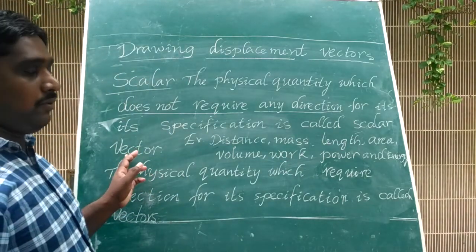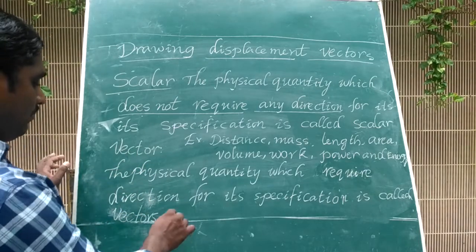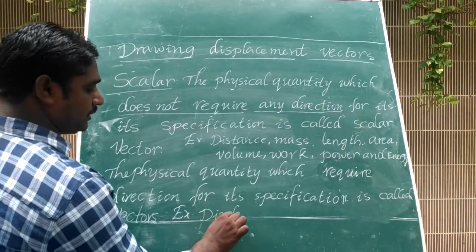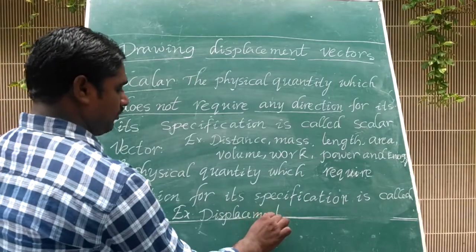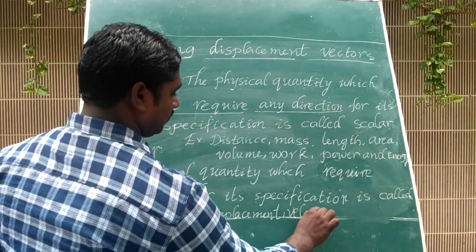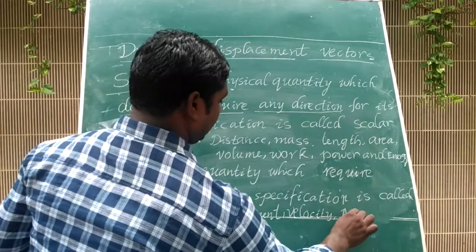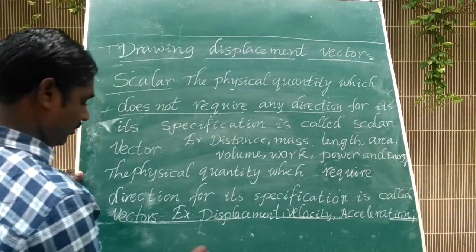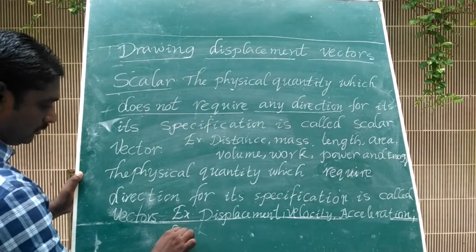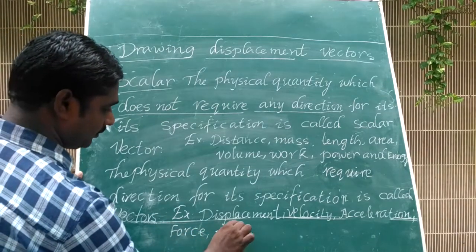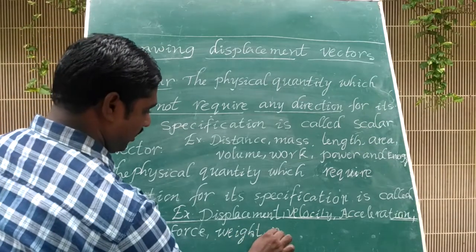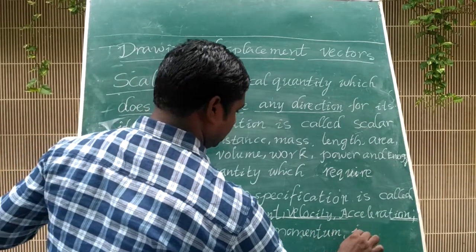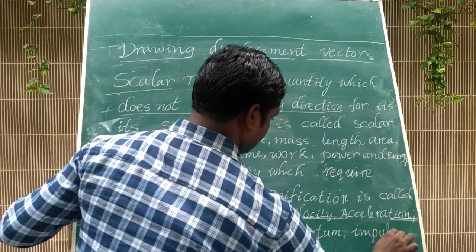Next are vector quantities, which require direction. For example, vectors: displacement, velocity, acceleration, force, weight, momentum, impulse, and so on.